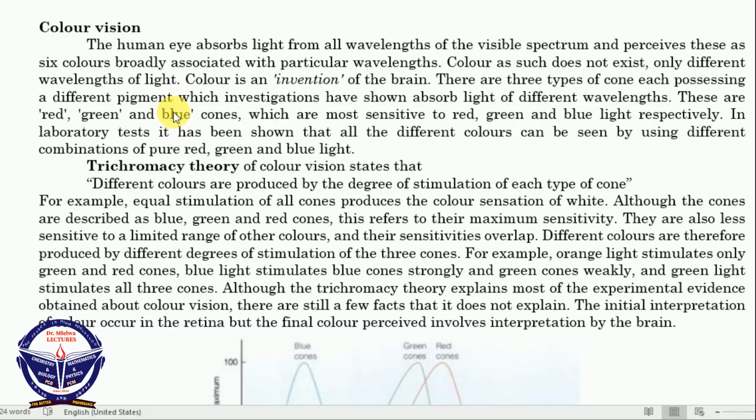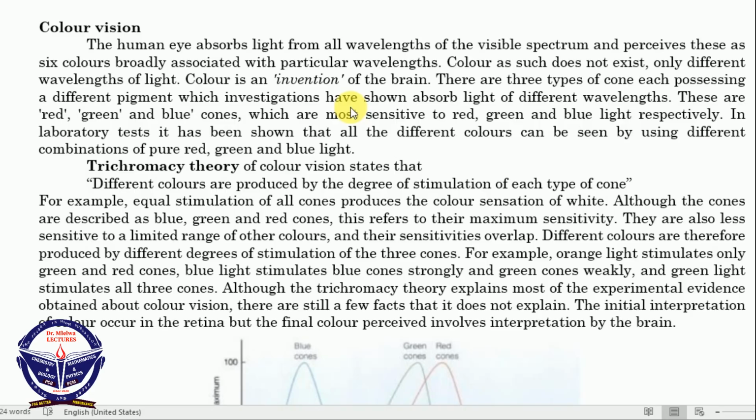So why do we see yellow? Why do we see orange? Why do we see magenta? Why do we see other colors? It is because of the trichromacy theory, which we will discuss soon. The cones are most sensitive to red, green and blue light respectively. So red, green and blue cones are most sensitive to red, green and blue light respectively.